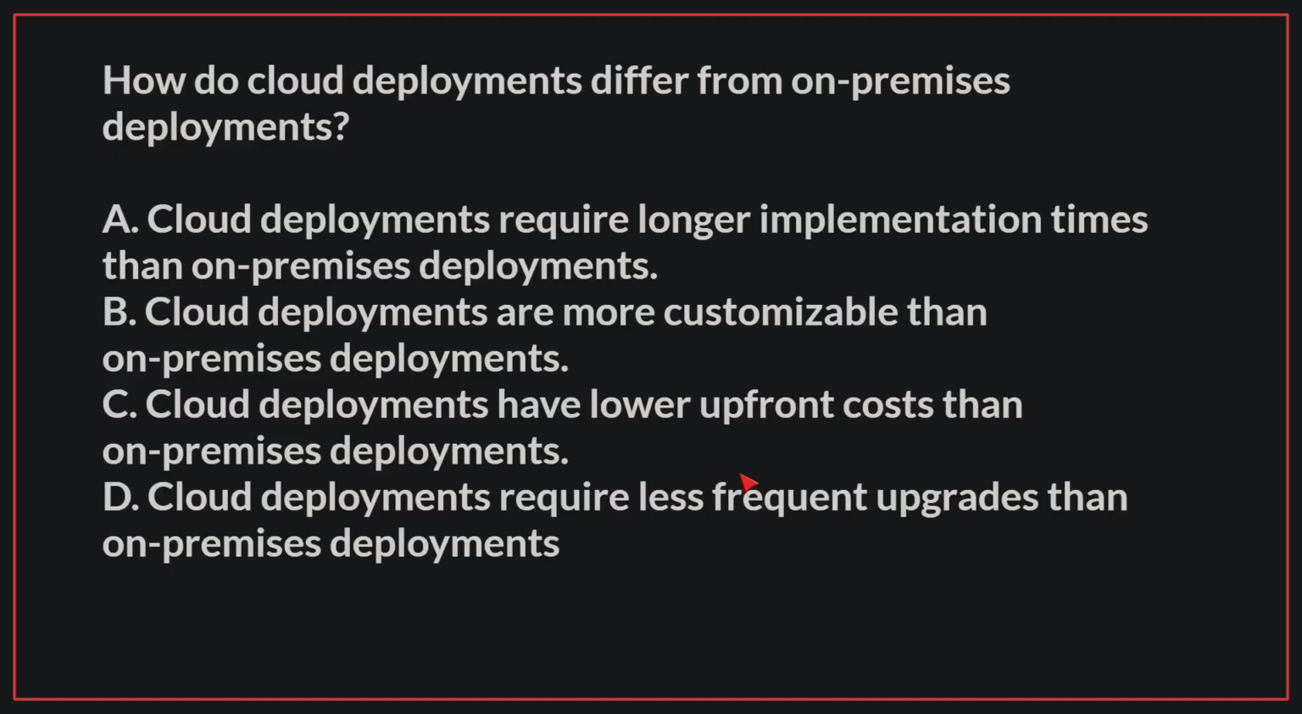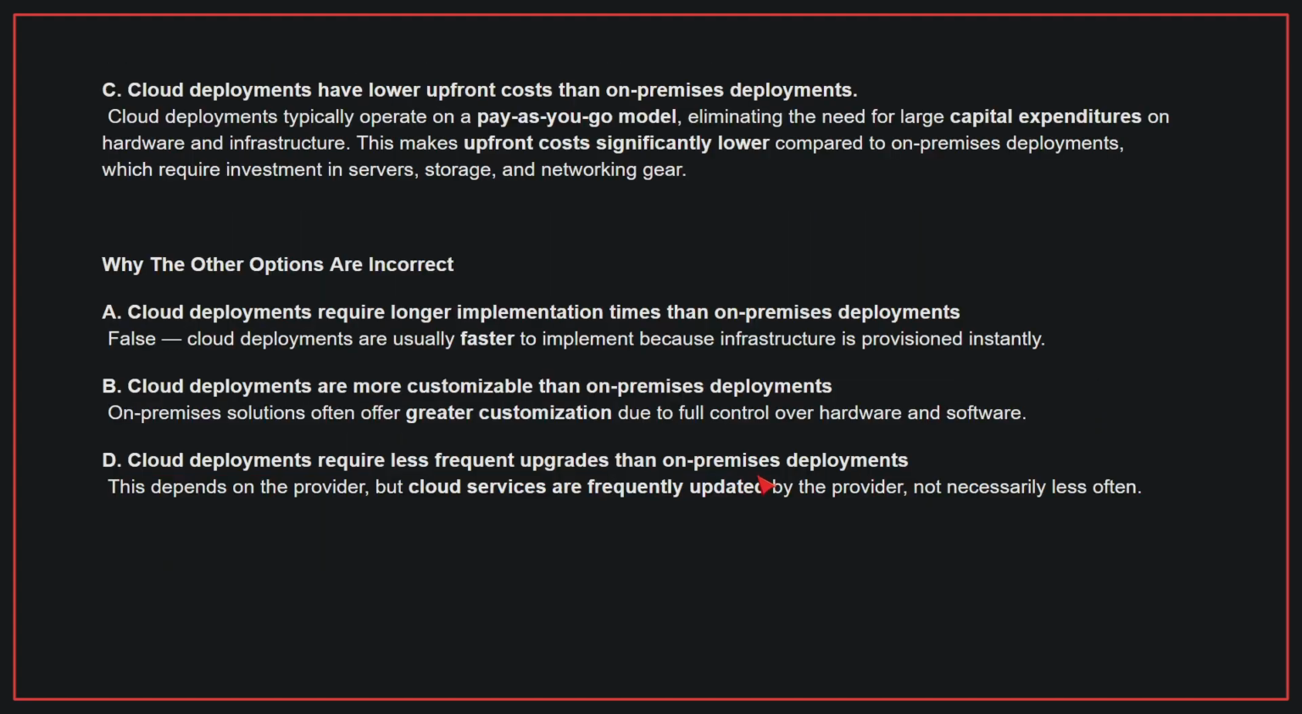How do cloud deployments differ from on-premises deployments? The correct answer is C. Cloud deployments typically operate on a pay-as-you-go model, eliminating the need for large capital expenditures on hardware and infrastructure. This makes upfront costs significantly lower compared to on-premises deployments, which require investment in servers, storage, and networking gear.